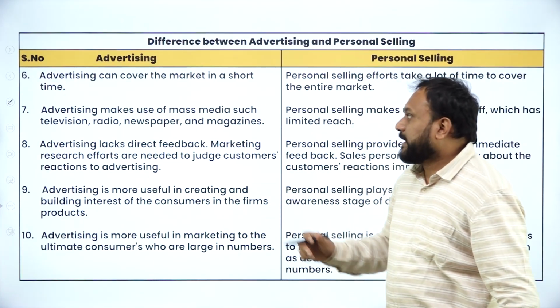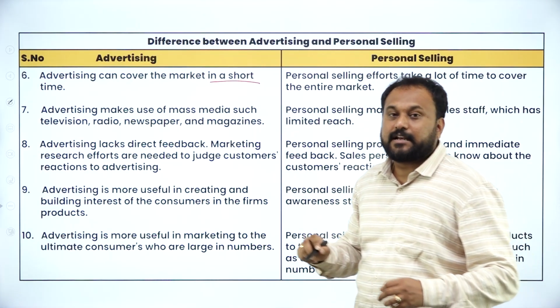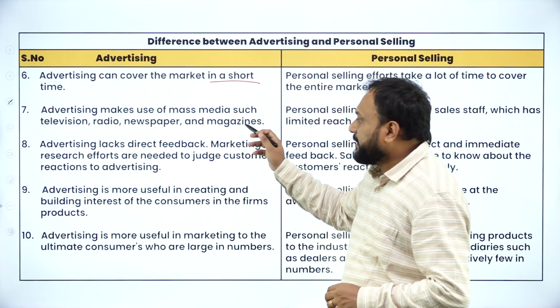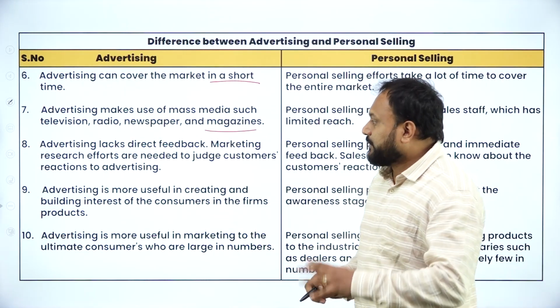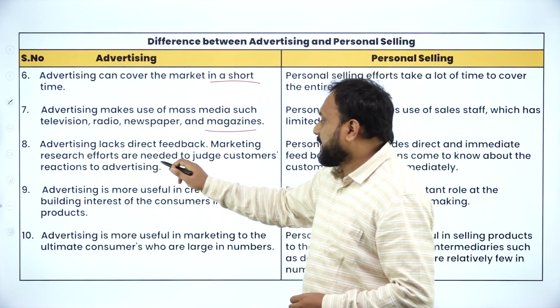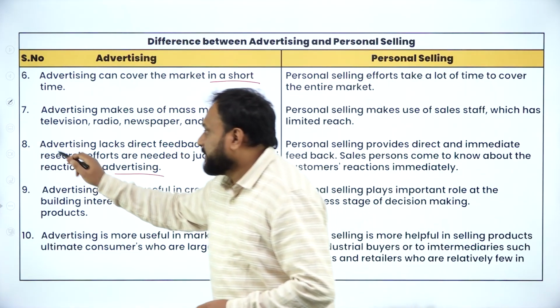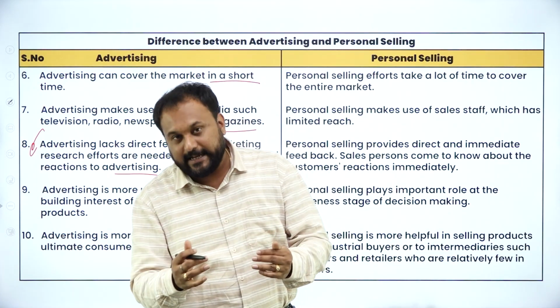Next, advertising can cover the market in a very short time. Advertising makes use of mass media such as television, radio, newspapers and magazines. Advertising lacks direct feedback. Marketing research efforts are needed to judge customers' reaction to advertising. See, here there is a problem, right? Feedback you will not get.